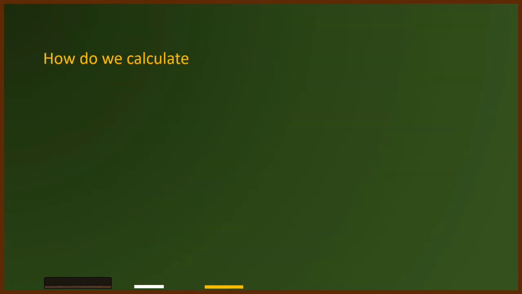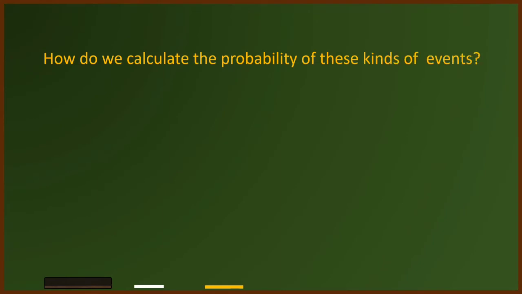So how do we calculate the probability of these kinds of events?